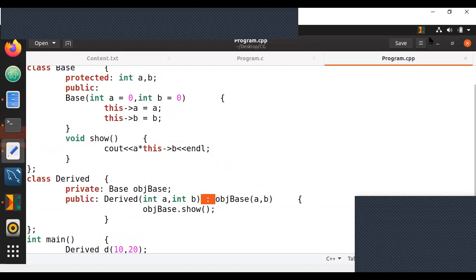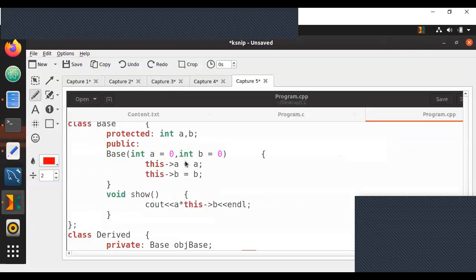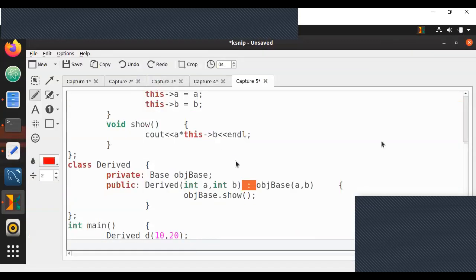I'll explain this particular case for you to start with, and then we'll go for a few more questions, particularly on initialization list. Now, the moment we create a derived object, it goes to the derived class constructor. We have to make sure that the derived class constructor is public before we go through it. Unless it is public, we cannot access it with its object. So once it is public, we'll access it.